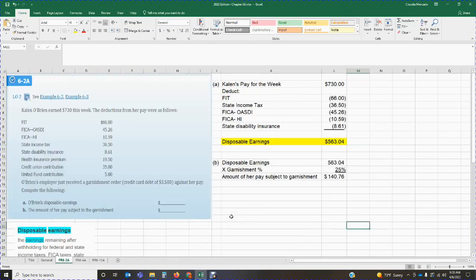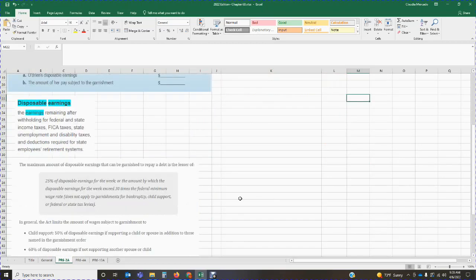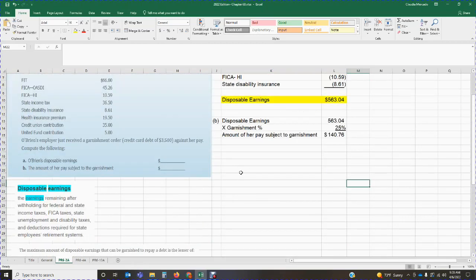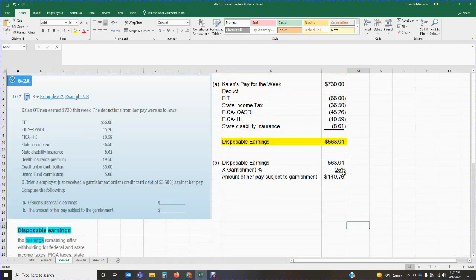Just remember, it is not based on the wages for the week. It is based on the disposable earnings. Once you calculate your disposable earnings, depending on the type of garnishment, that is the percentage you are going to calculate. So that is the second requirement for this problem. The amount of her pay subject to the garnishment is $140.76.